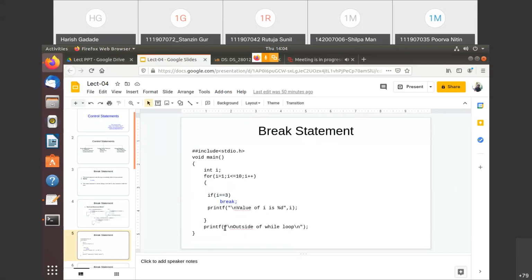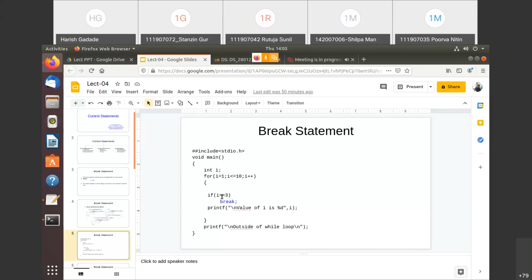Now here, what we are doing: I is 1, so 1 is not equal to 3, so it will skip the break and run this, so it prints that 1. Then it will increment, so I becomes 2. Again this is not equal to 3, so again this statement will be executed, that is 2, and again I will increment, and I becomes 3.